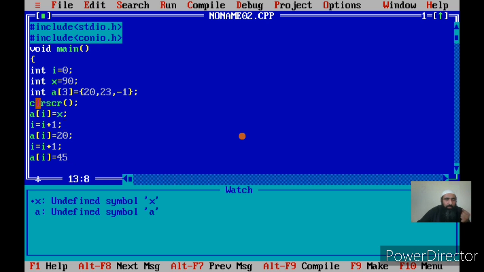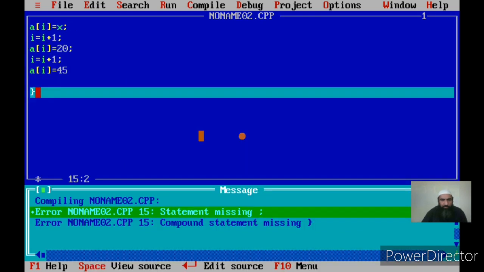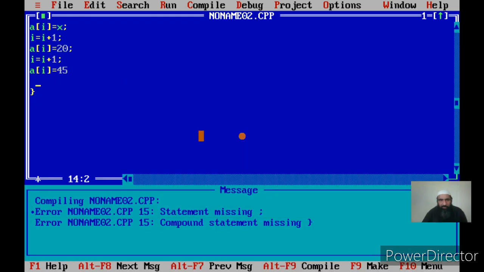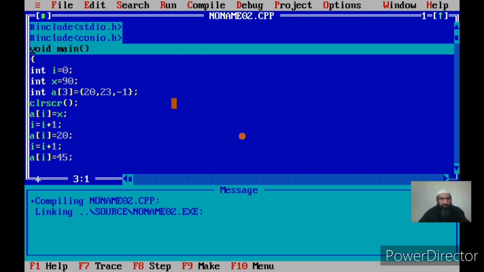Now let us give indexes or subscripts in the form of variables, and let us see what is the meaning of the statements. Now I am using a statement a of I is equal to x. Let us see. Oh, I'm not getting a semicolon here. So statement missing means I don't have a semicolon here. I'll compile it again. So my error is removed.